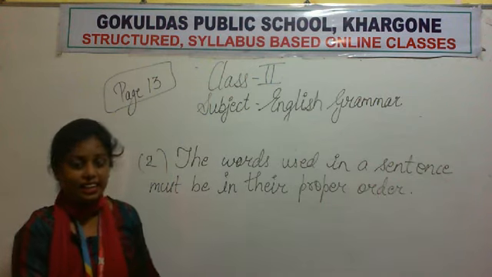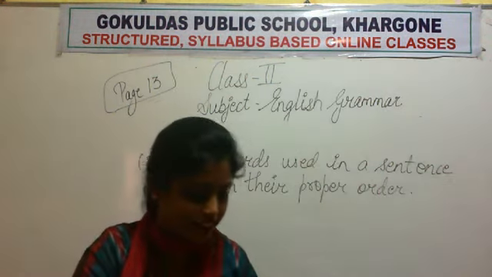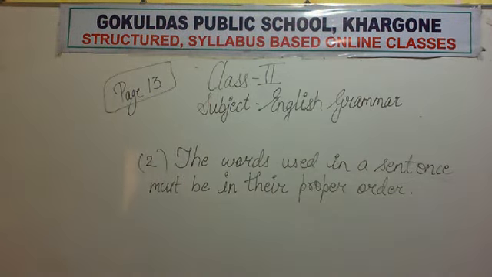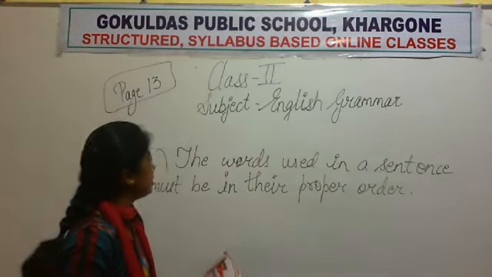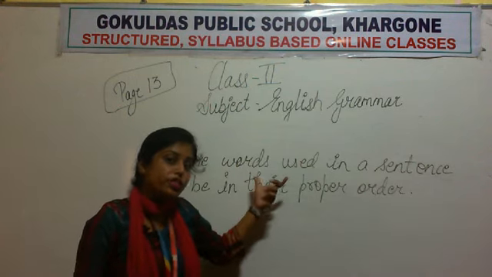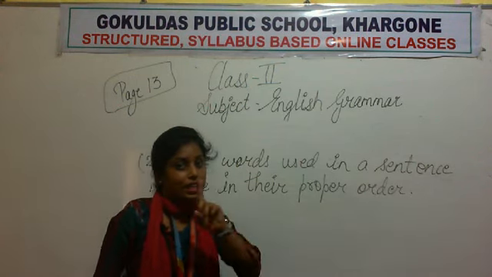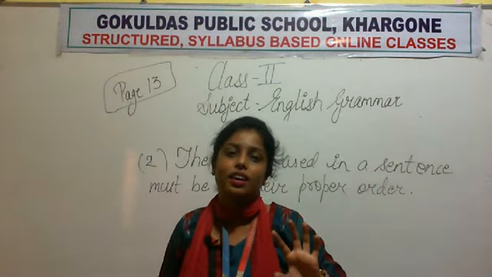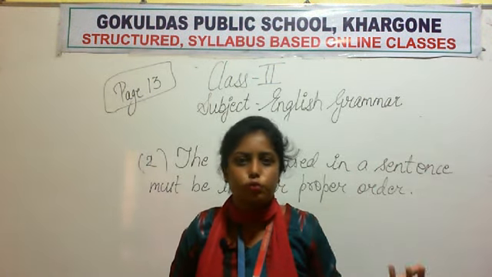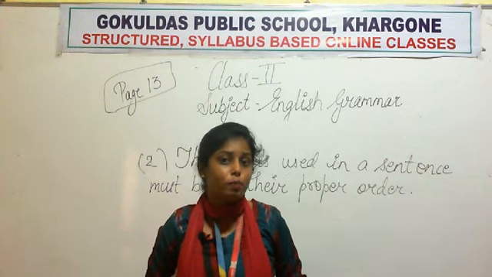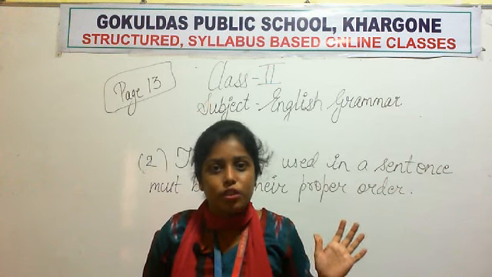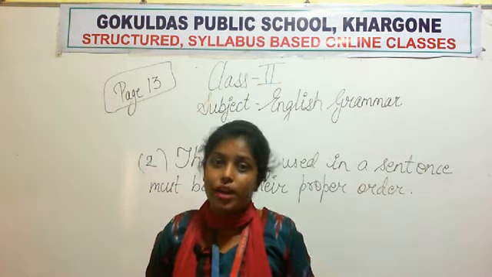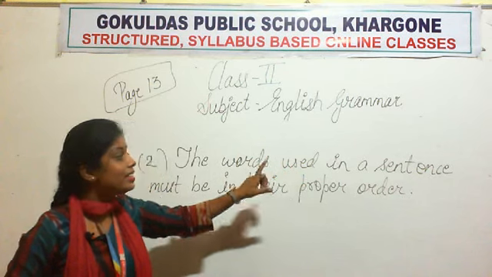Now this one is very interesting. The words used in a sentence must be in their proper order. सentence में जो हम words use कर रहे हैं वो एक proper order में होने चाहिए. The same way that we have understood about words, letters should be there in proper order. जब हम words पढ़ रहे थे तब I told you that letters जो है वो proper order में होने चाहिए. The letters should be there in proper order, right? So in the same way in a sentence,